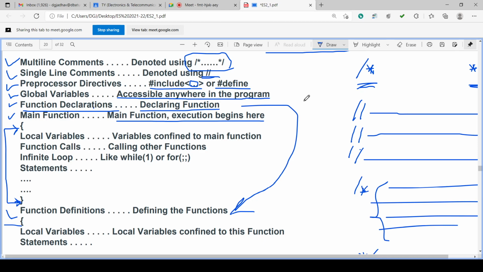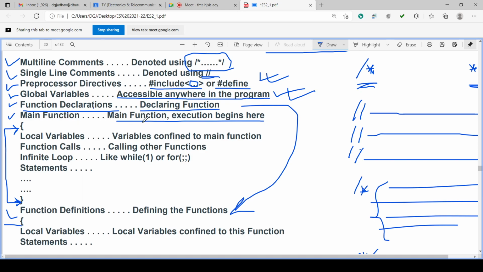Single line comments, double backslash, are only for a single line. Preprocessor directives are there: #include and #define. Then global variables are defined here. Those are variables which can be identified in the complete program. Then functions, whatever functions you have to write at the end, can be declared first, and then the main function starts.